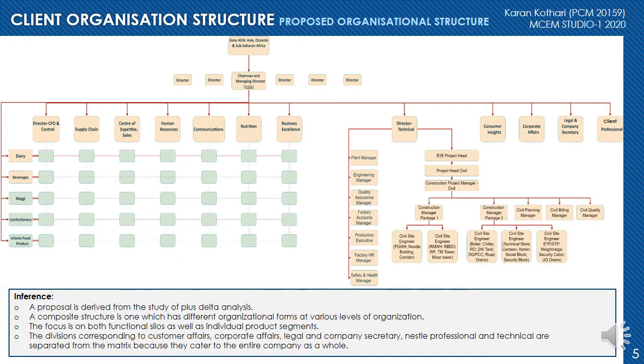This is a proposed organization structure which is derived from the plus delta analysis. It is a composite structure which has different organizational forms at various levels of the organization. Here, the focus is on both functional silos as well as the individual product segments like Maggi, confectionery, and infant food products. The divisions corresponding to customer affairs, corporate affairs, legal and company secretary, and technical are separated from the matrix because they cater to the entire company as a whole.